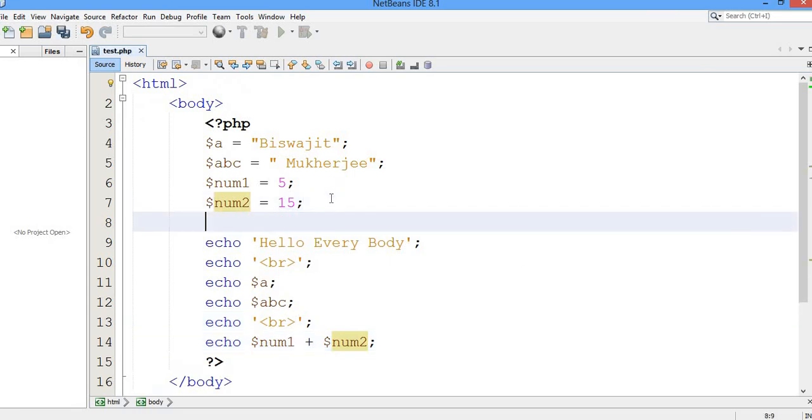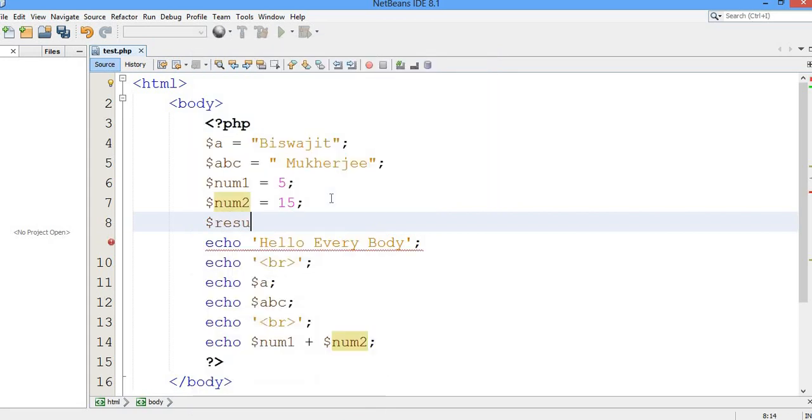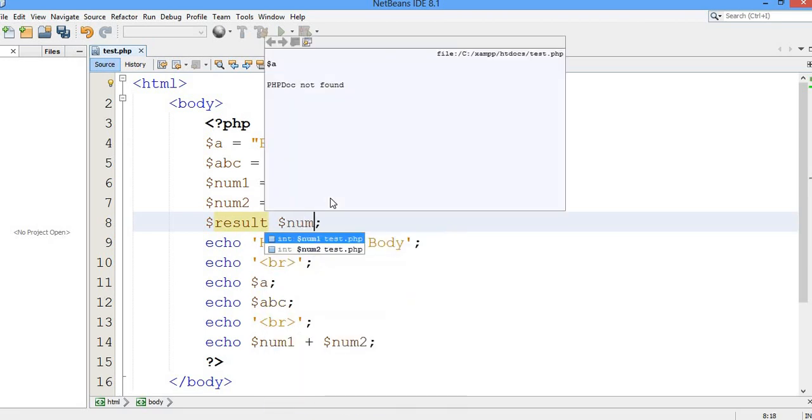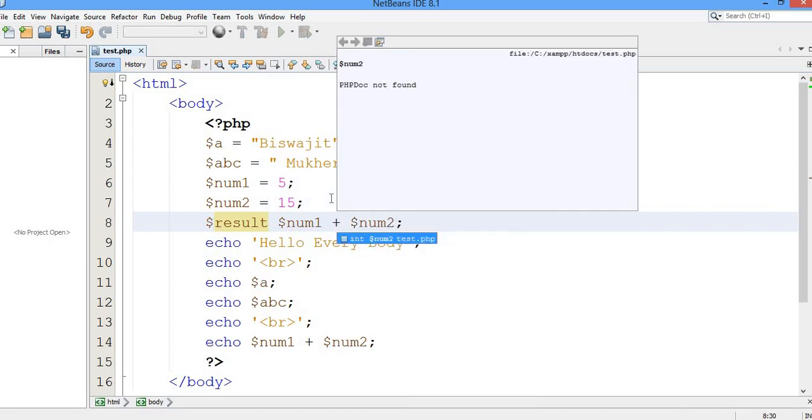Okay, in another way I can do it also. If I take another variable, let's say result. So here I have taken the result. Here I will write $num1 plus $num2.